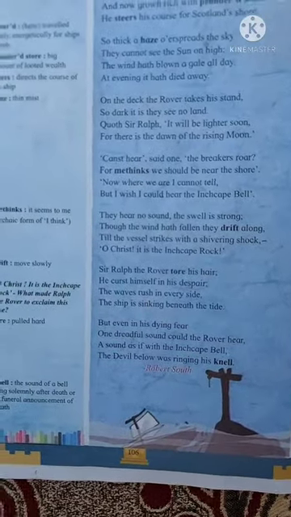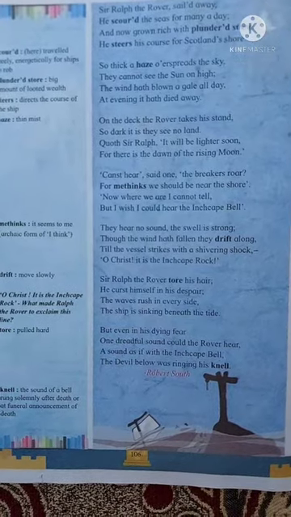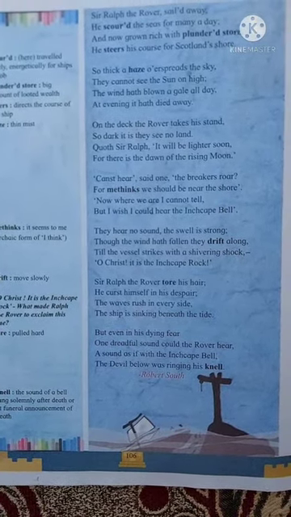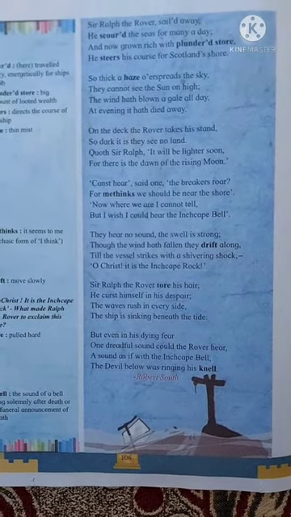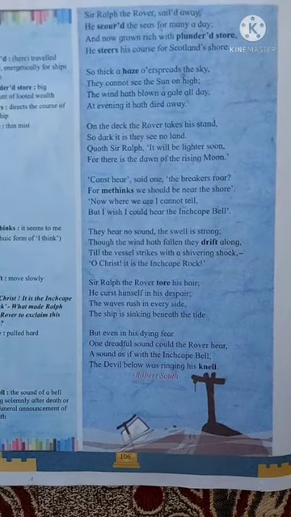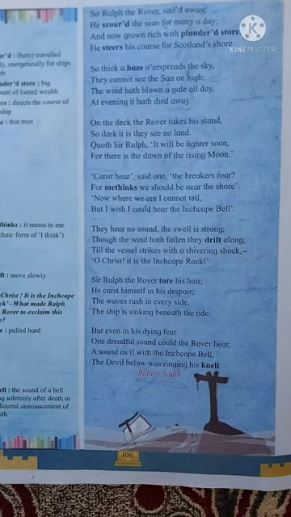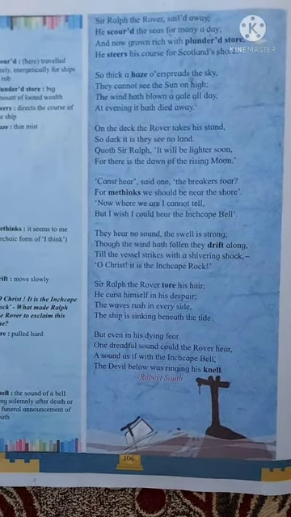On the deck the rover takes his stand, so dark it is they see no land. Quoth Sir Ralph, "It will be lighter soon, for there is the dawn of the rising moon." See, on the deck, the rover takes his stand.